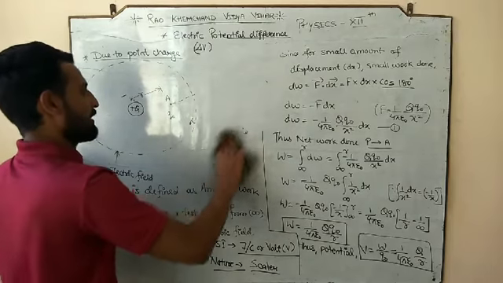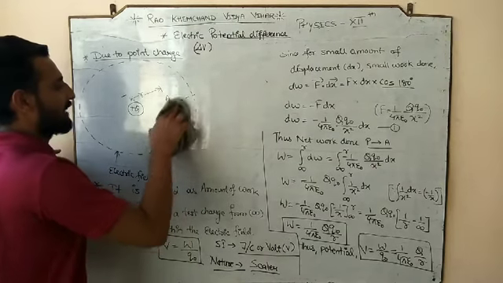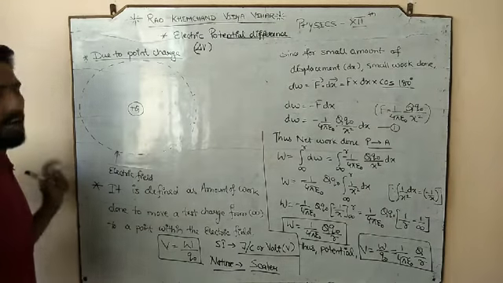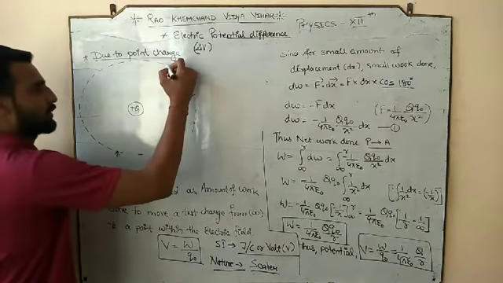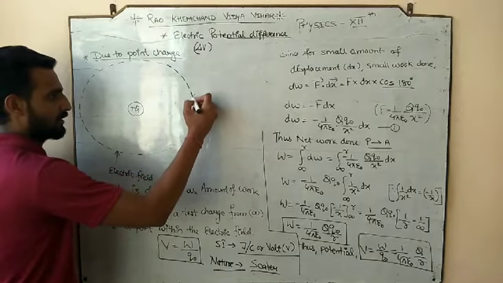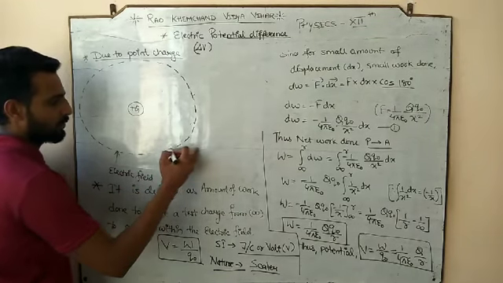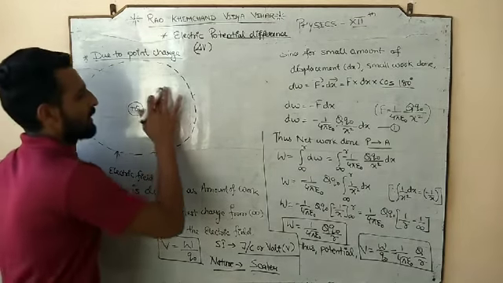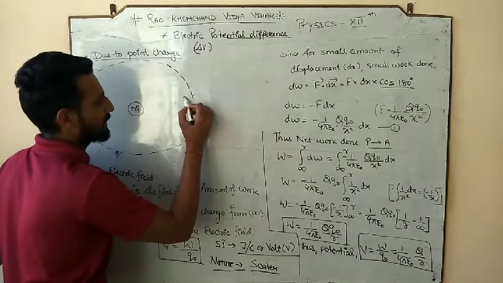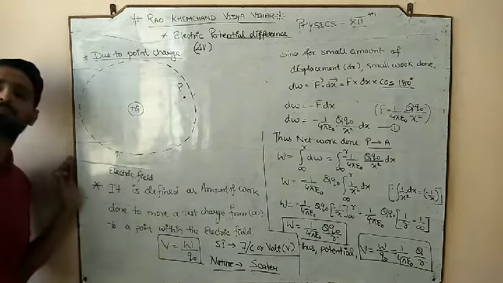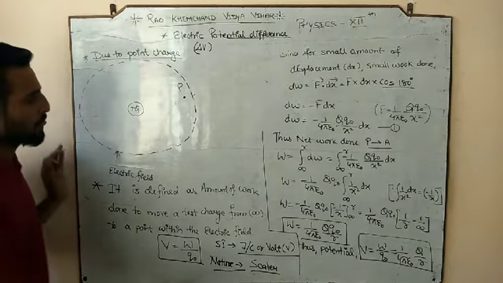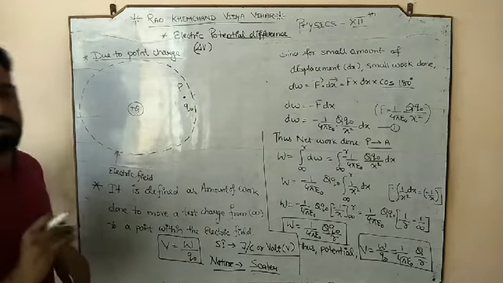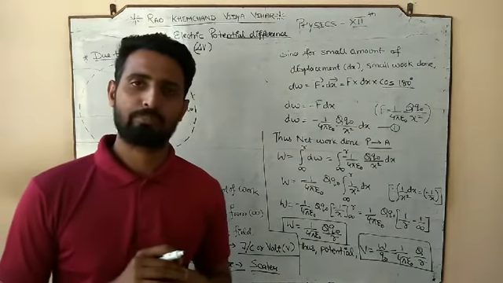So, what was the potential? If I revise the potential again, potential was the amount of work done to move a test charge from infinity to a point within the electric field. So now, let's suppose we have a test charge at P point. But now, what is the location of the P point?